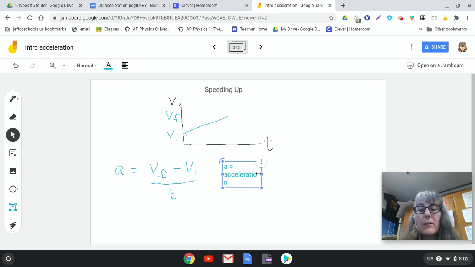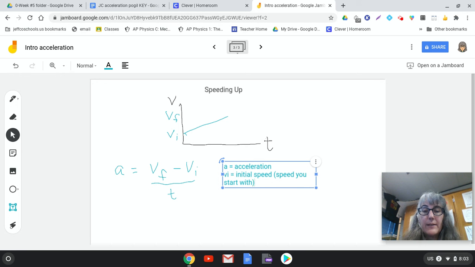And we'll come back to the units on that in just a little bit. Our V initial stands for the initial speed, which is the speed you start with.